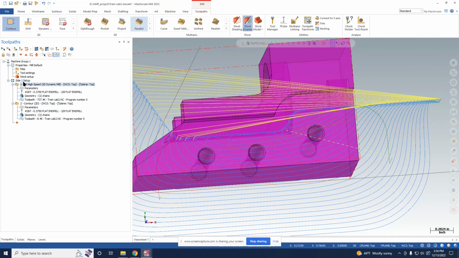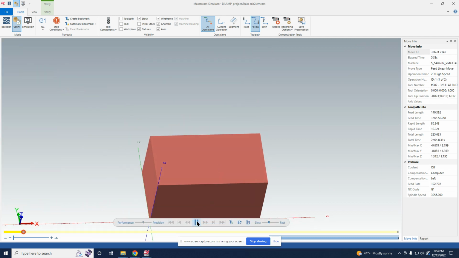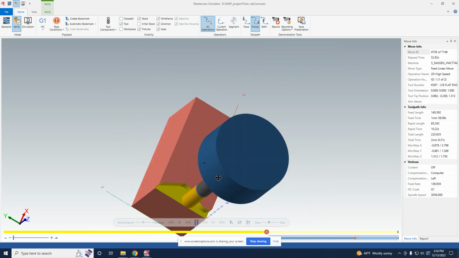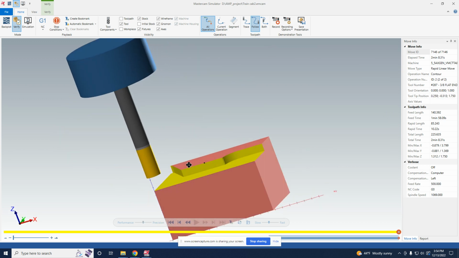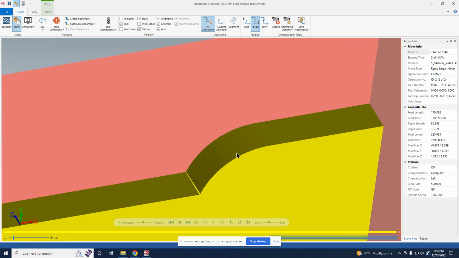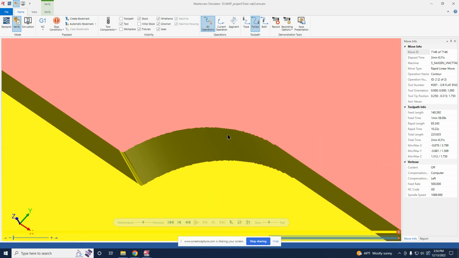So now I selected the whole setup, the tool group. So now it'll simulate all of these paths. So we're going to go here, and see it again, and we missed the contour, but we can see that it looks better. We can still see it a little bit,